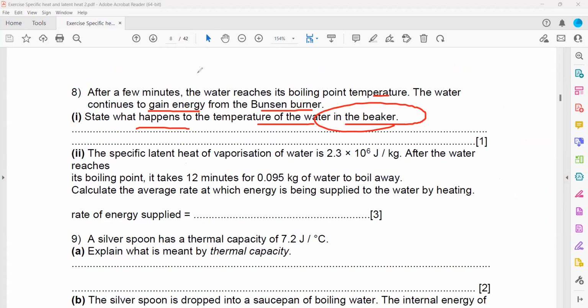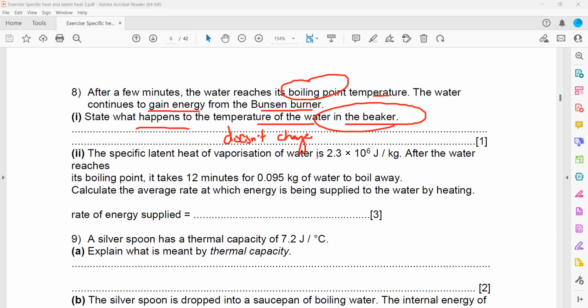Water reaches a boiling point. When it reaches the boiling point, yeah, that's a good answer, there's no change in temperature, there's a change of state. So temperature does not change. Temperature will remain constant because the state is changing as the water is boiling.